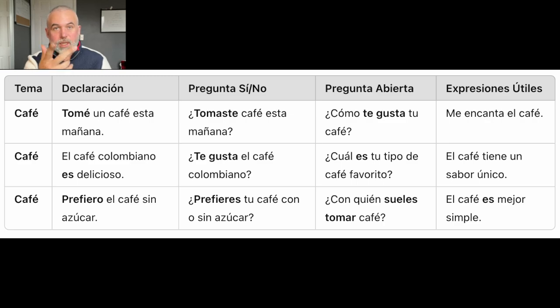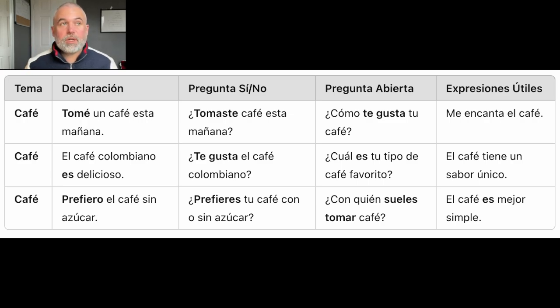So, tomaste café, no? Tomaste té. Té is tea, green tea. Tomaste té verde. Using that verb starting point, you can generate a bunch of examples. So if it's sí, yes, sí, tomé café. I did drink coffee, guys. Tomé café. Or no tomé café. That's the answer. So yes-no question.